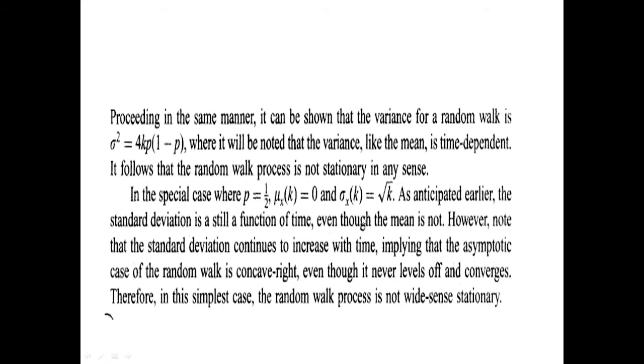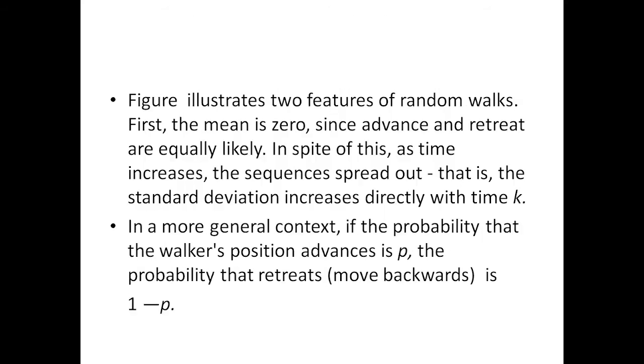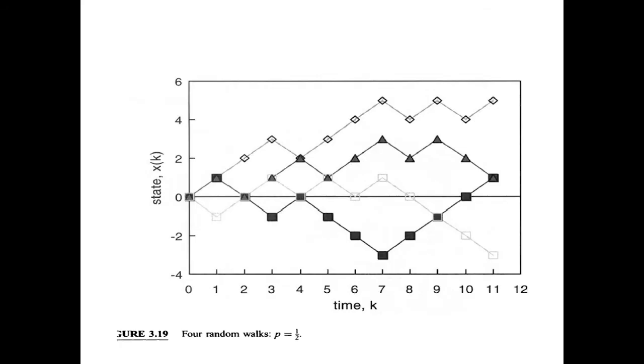Why is it a function of time? You can see here the standard deviation will increase as the time increases, but the mean will not increase because the random position is only plus 1 or minus 1. At any point movement can be plus 1 or minus 1. So the mean is 0.